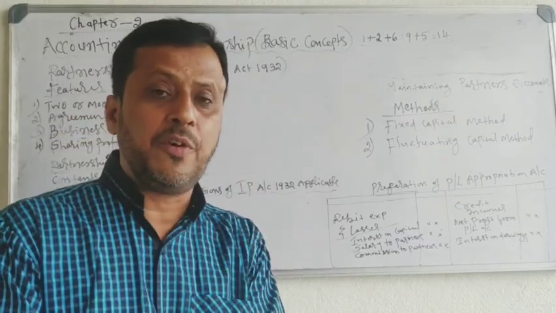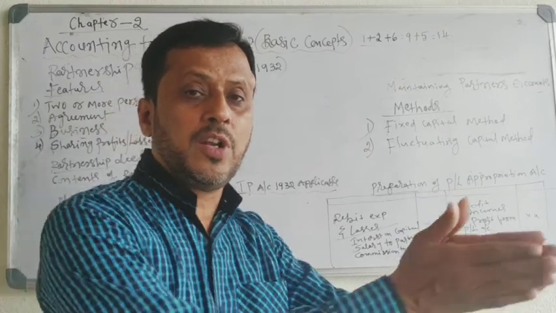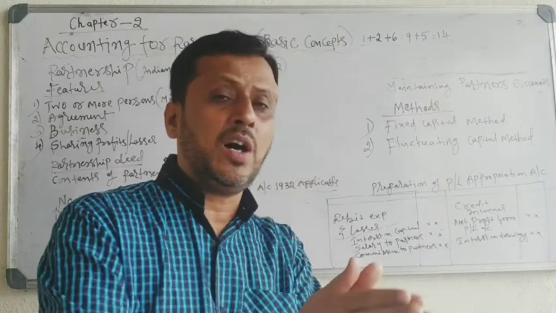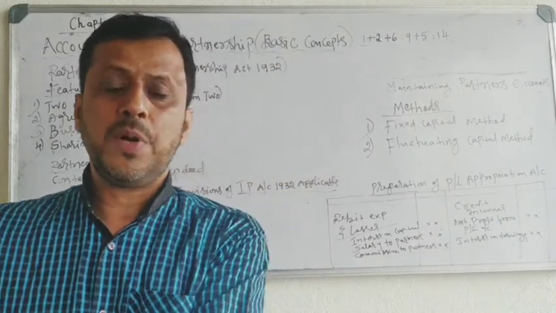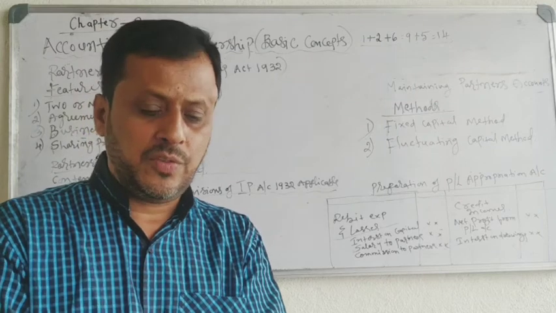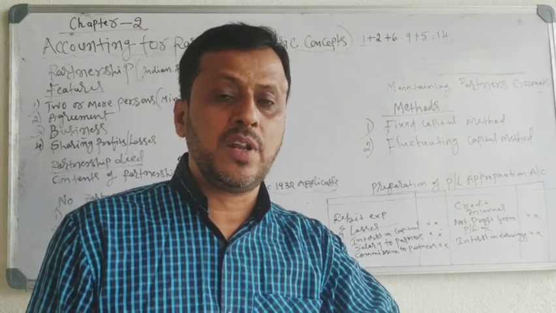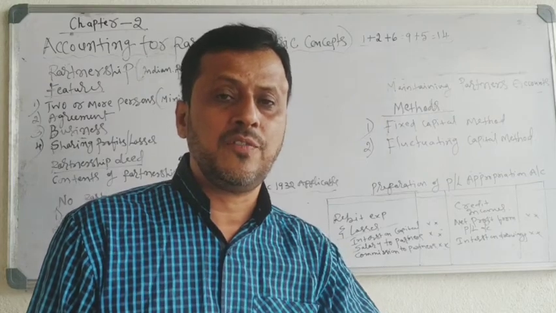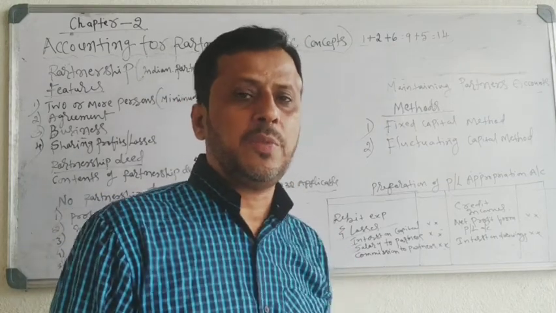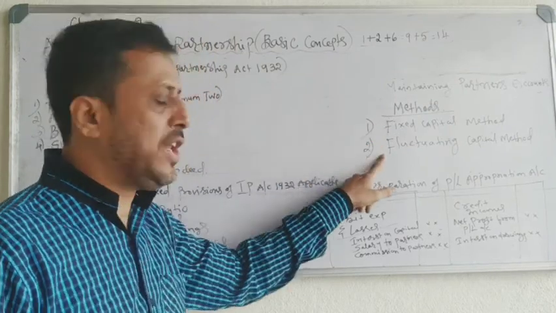Because of this type of recording, capital balance is recorded in partner capital account. All other adjustments are recorded in partner current account. If you record in this way, then the capital balance of partner remains fixed year after year. That is why this method is called fixed capital method. Next, fluctuating capital method.